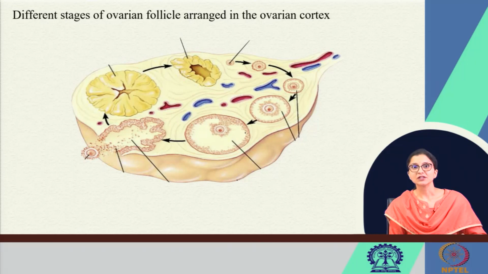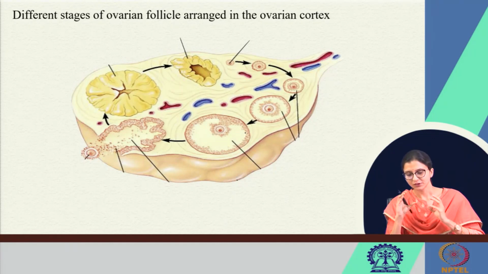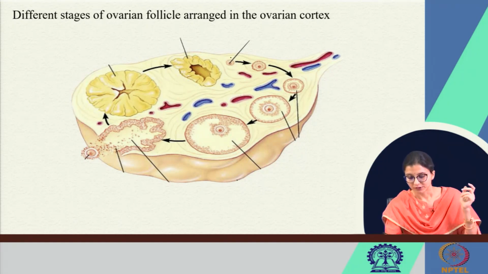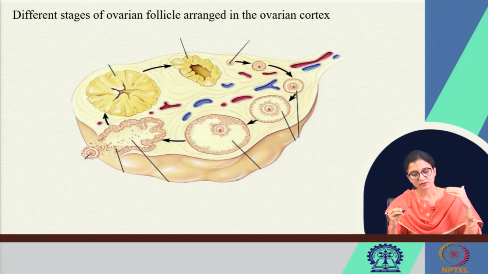Coming to the ovarian follicles, these female germ cells are contained within the different ovarian follicles which are present in the ovarian cortex. Till puberty, the female germ cells remain as primary oocytes.